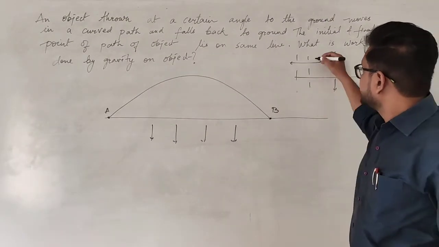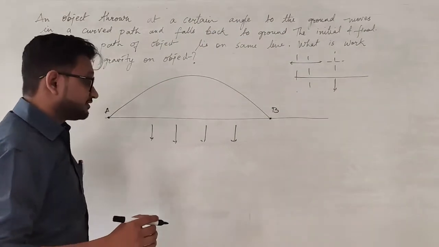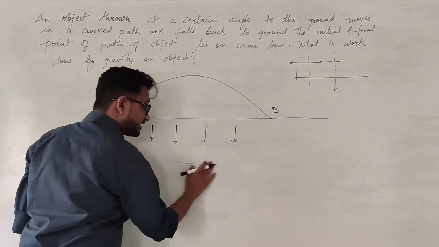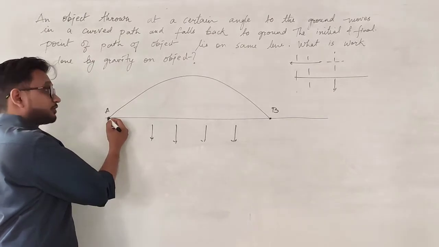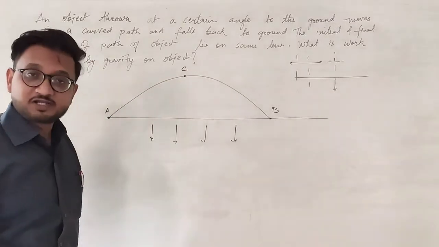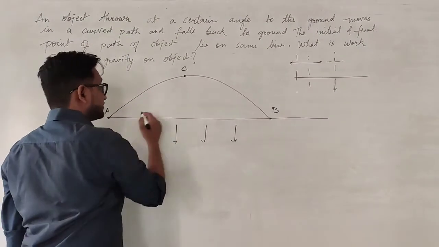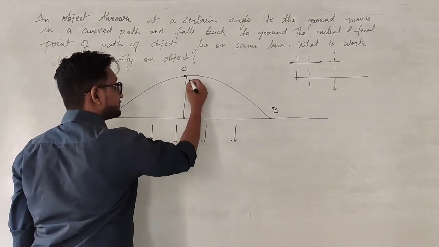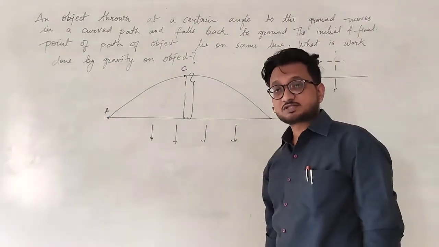And because of that, there is no vertical displacement, which means that whenever we are talking about work done because of the force of gravity, the object has to have a certain height. Let's say that if the object is thrown from this to a certain height, let's say it was somewhere over here. Suppose the object was somewhere over here. Then when you see that from point A, let's say this is the height. This is the height that the object achieved when it was thrown.